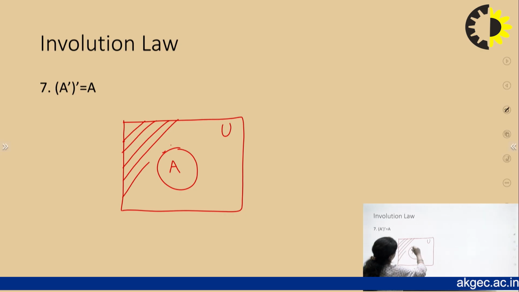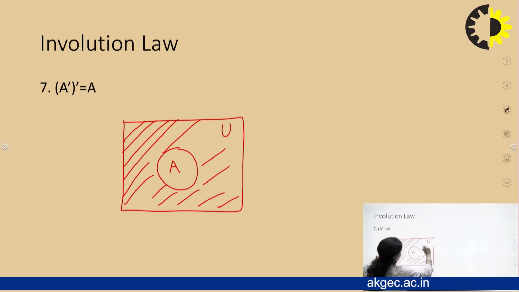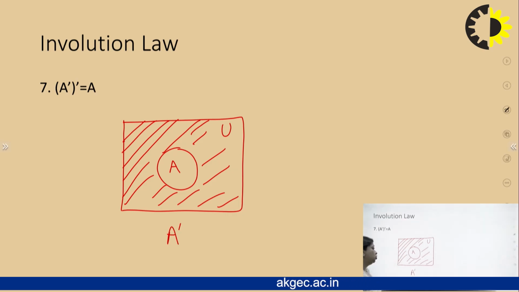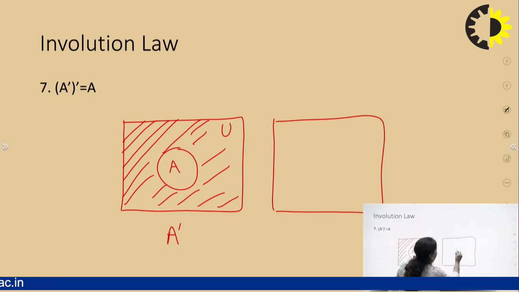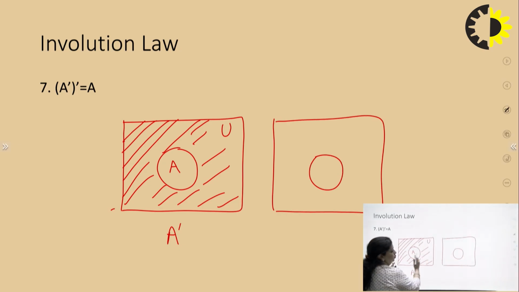This is my A complement. Now let's try to take the complement of A's complement. So whenever I take the complement of A's complement, whatever I have in my A complement, other than that I'll get everything. So I'll get everything other than the region shown in the first picture.